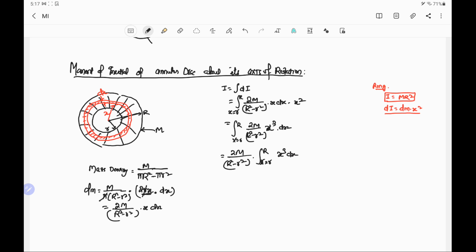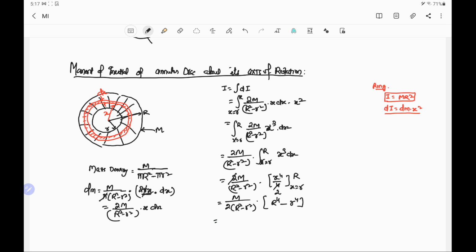Integrating x cube we get x to the power 4 by 4. Putting the limits from small r to capital R, 4 is constant, and cancelling with the 2, it becomes M by 2 into R square minus small r square, into upper limit R raised to power 4 minus lower limit small r to the power 4.